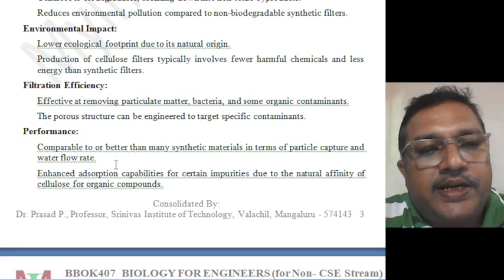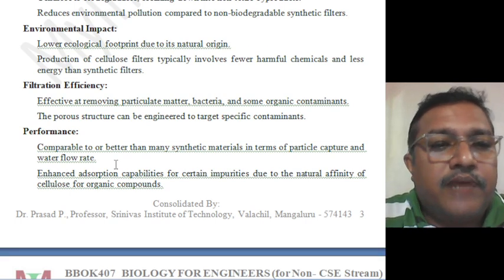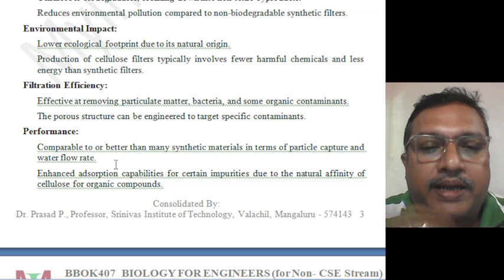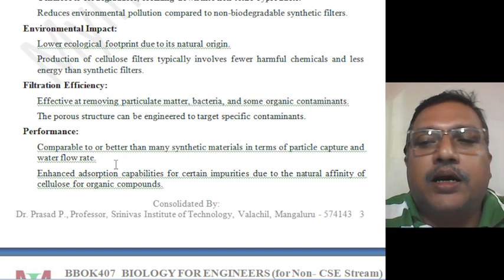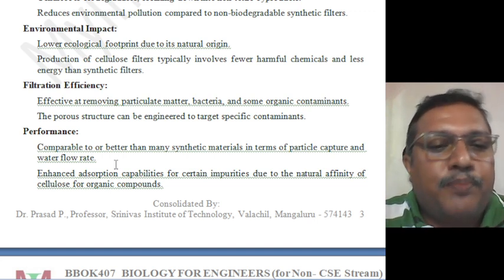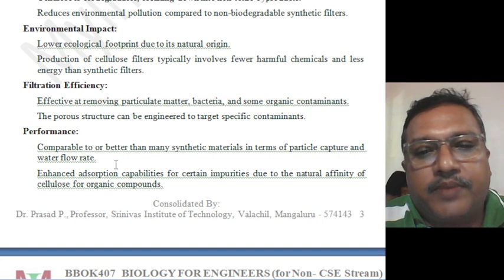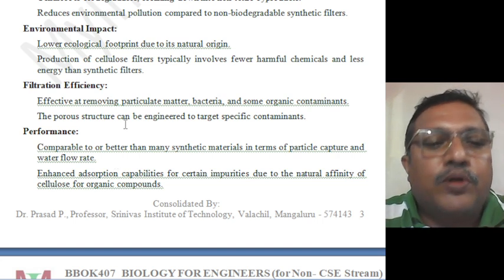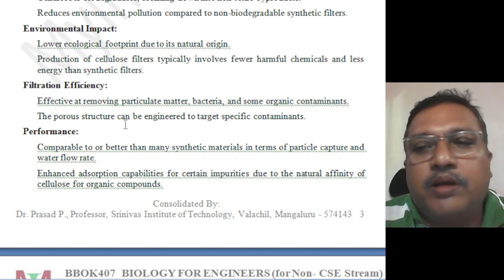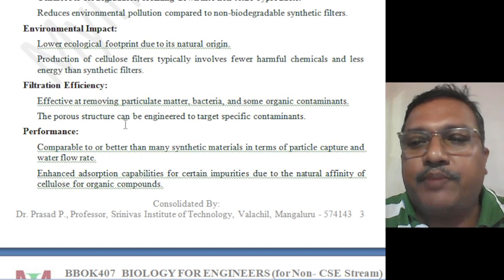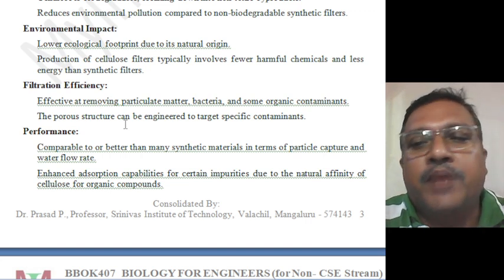The efficiency of filtration: they are very effective at removing particulate matter, even bacteria, and some organic contaminants. The porous structure can be engineered to target specific contaminants. The pores, we can have better control. The pore size can be controlled so that the efficiency can be improved based on what type of contaminants are present in the water.